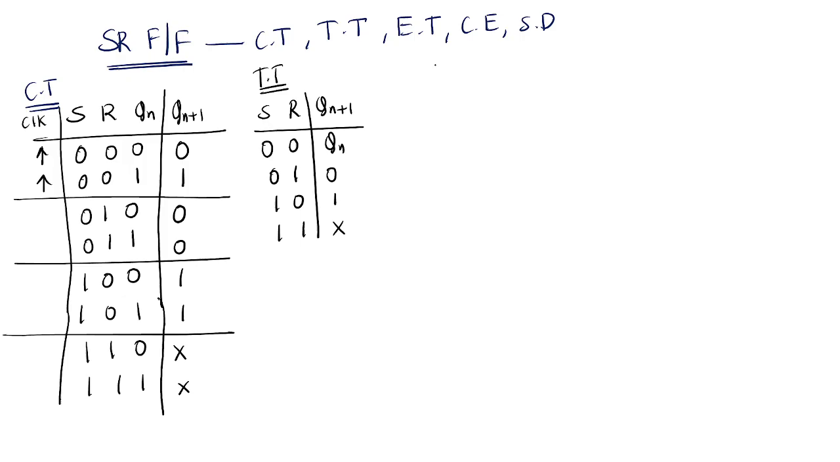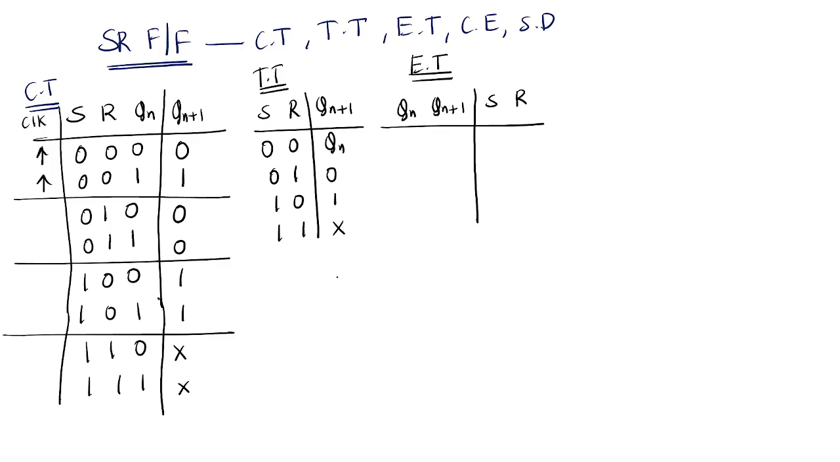If you see, the excitation table you will get from the characteristic table only. So how are you getting Qn plus 1? From the present state and next state, you need to find the inputs. That is nothing but the excitation table. Did you understand the excitation table? We need to take the present state and next state, and we need to get the inputs.